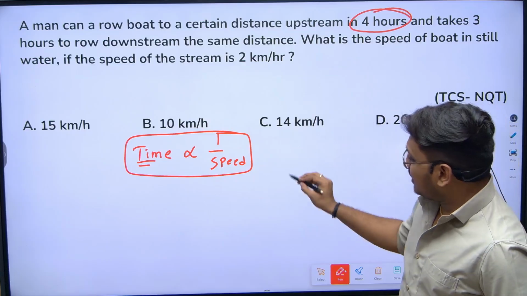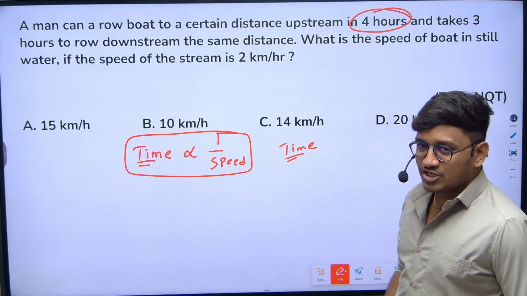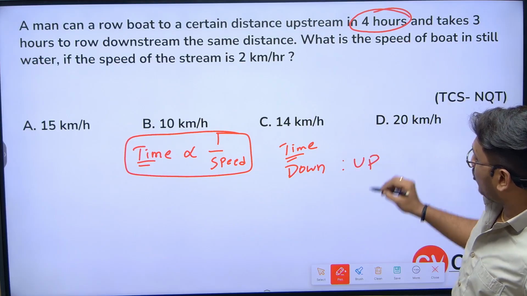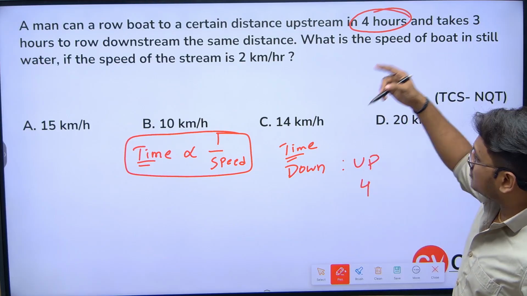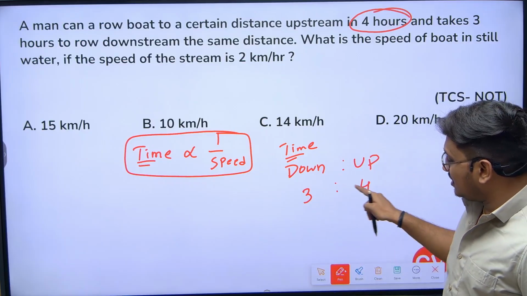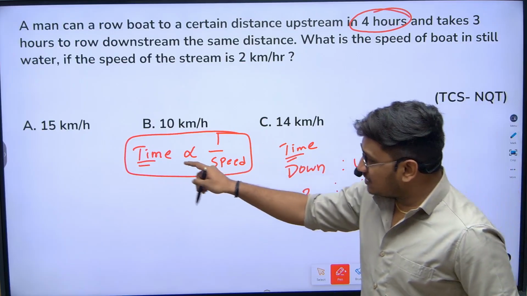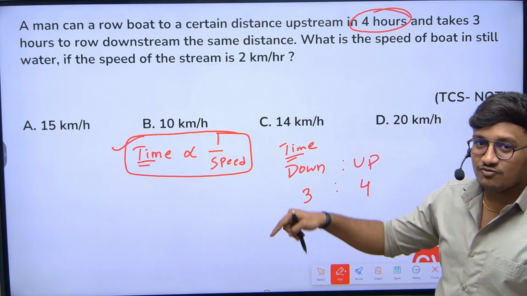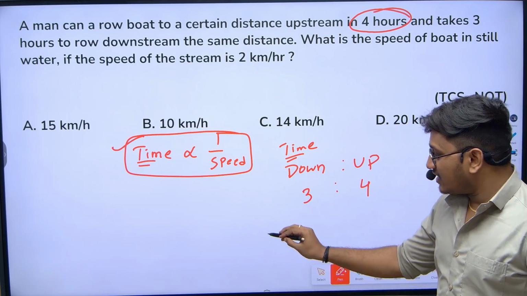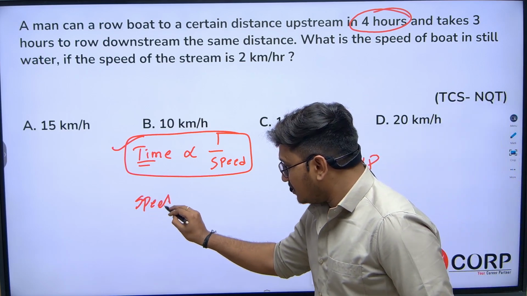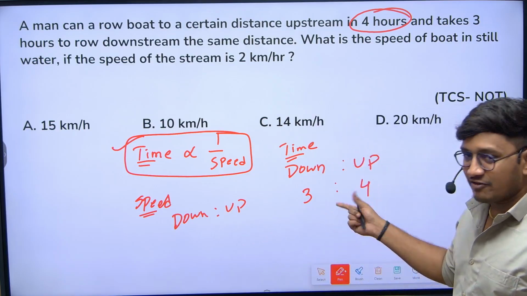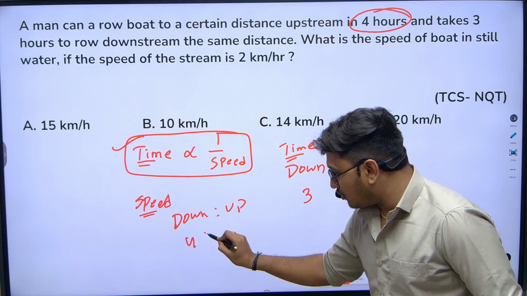So here, the ratio of downstream and upstream. For upstream, how much time is it taking? 4 hours. For downstream, it is 3 hours. Can I say that the time taken for downstream and upstream is in the ratio 3:4? We already know that time and speed are inversely proportional. When the time ratio is 3:4, what about the speed ratio? The speed ratio for downstream and upstream will be reversed, inversely proportional, so it will be 4:3.